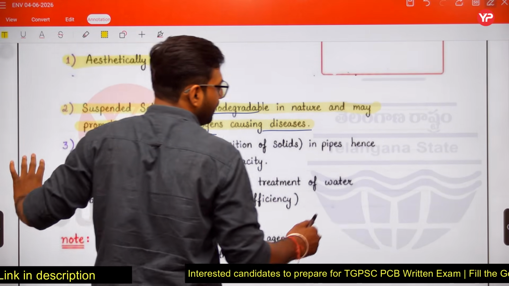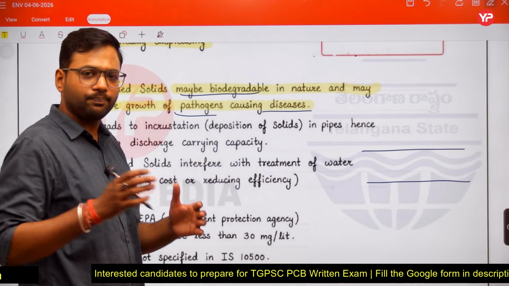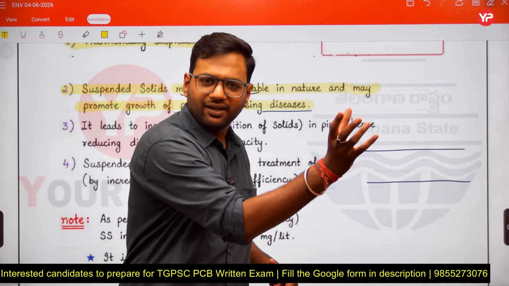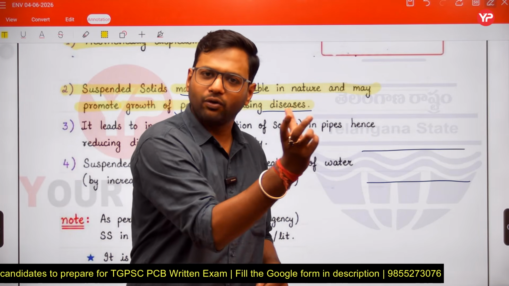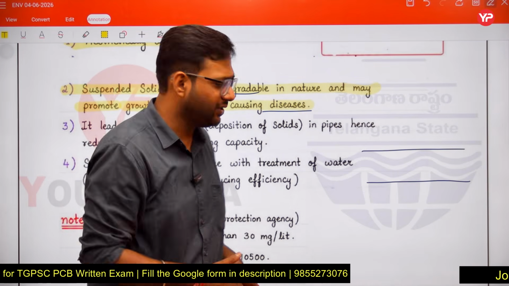Another impact: consider a water pipe, because from a river to our community we supply water, and in this pipe water is flowing and suspended solids are also present. What happens with respect to time?